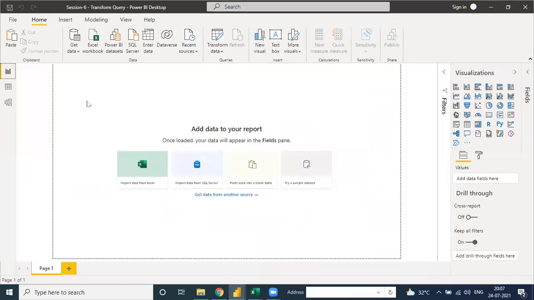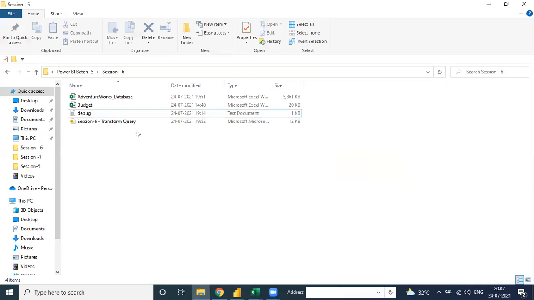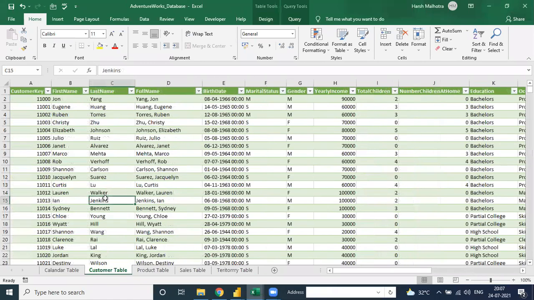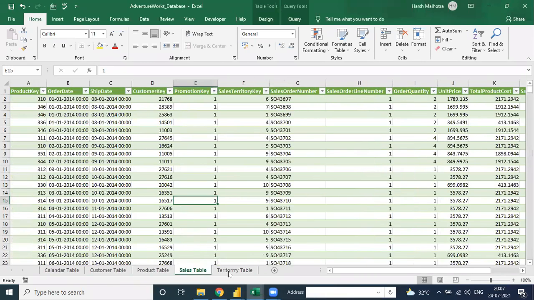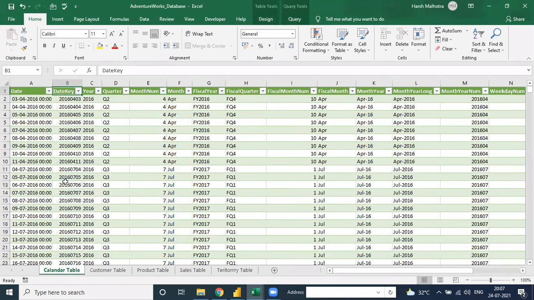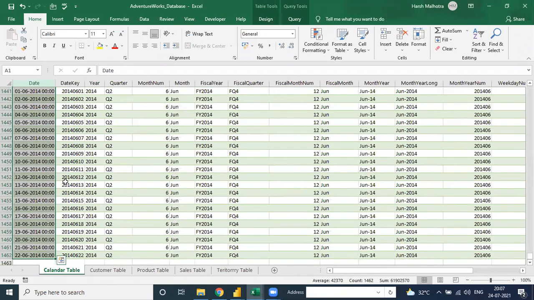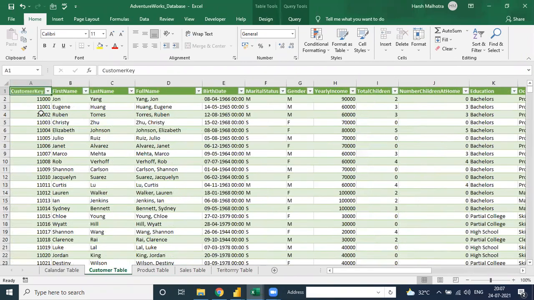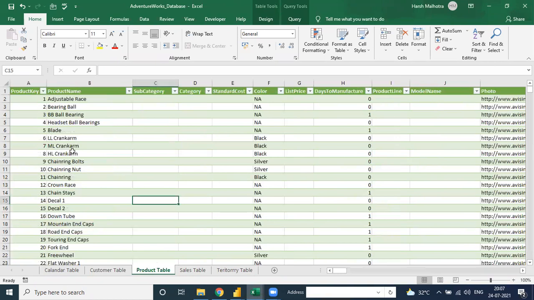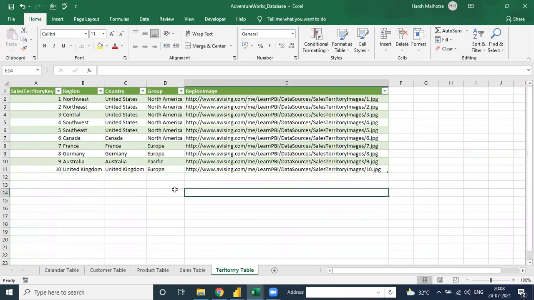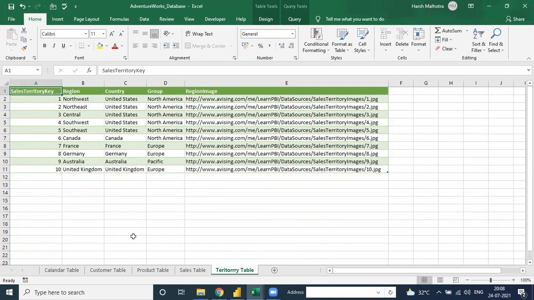See, first of all, we have two files. One is the adventure budget file. See this one: calendar table, customer table, product table, sales table, and territory table. These tables are already cleaned up, both rows and columns. See, the customer table is also clean, all the data is clean, and the same for product, sales, and the territory table. All these tables are clean.